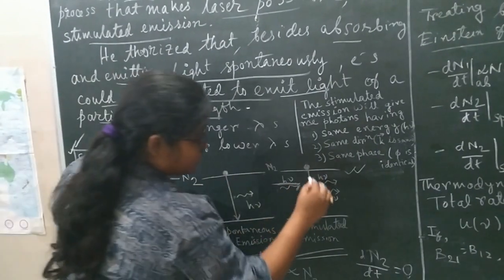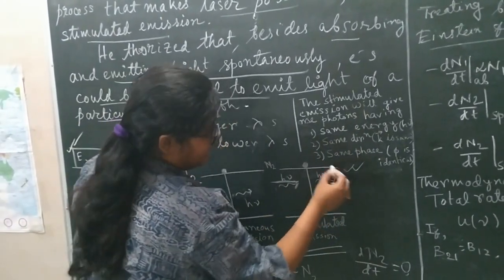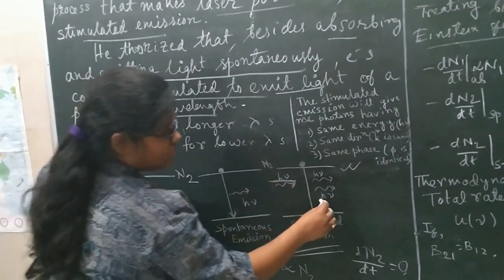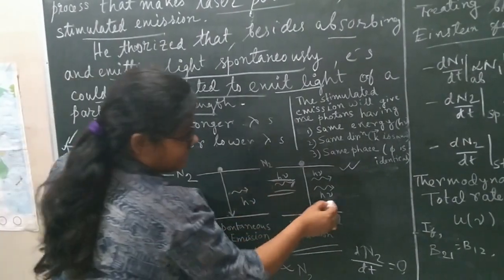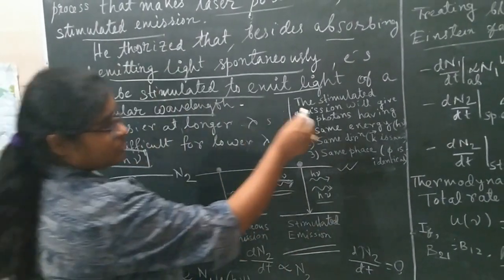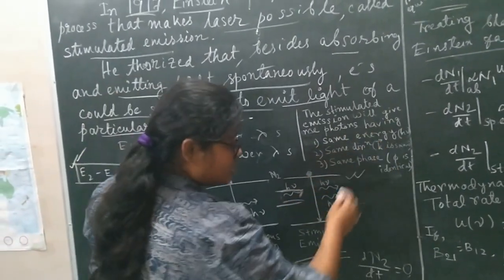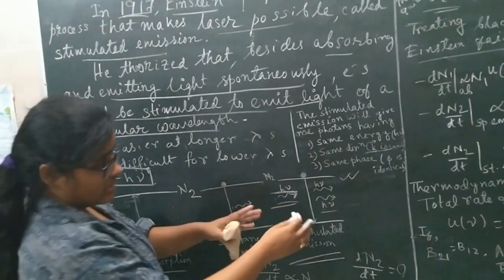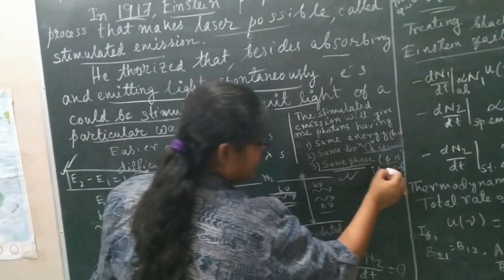So the atom will also radiate light of frequency nu and energy h nu, and the incident radiation will also come out as h nu. So from one h nu we get two h nu. The stimulated emission gives photons having the same energy, the same direction, that is the k wave vector is the same, and also the same phase, that is coherent, phi is identical.